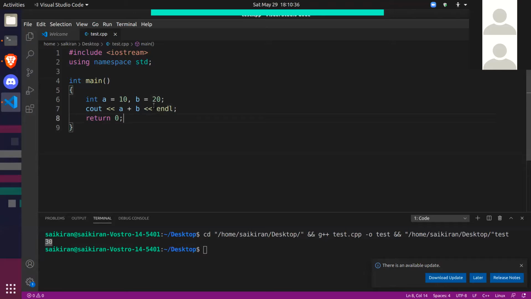Now I want you to tell me what would happen if I did this. If instead of being integers, A was 2.5 and B was 1.5, what would the answer be?